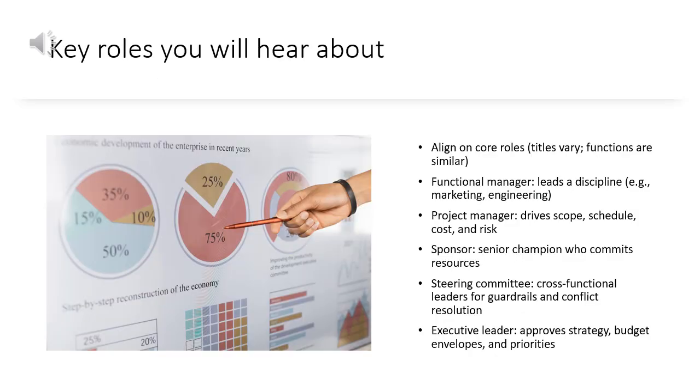Before we dive in, a line on roles. These titles may vary, but the functions stay similar. Functional manager: leads a department like marketing or engineering. Project manager: coordinates scope, schedule, cost, and risk. Sponsor: senior leader who champions the project and commits resources. Steering committee: cross-leader group that sets guardrails and resolves major conflicts. Executive leader: approves strategy, budget envelopes, and priorities.